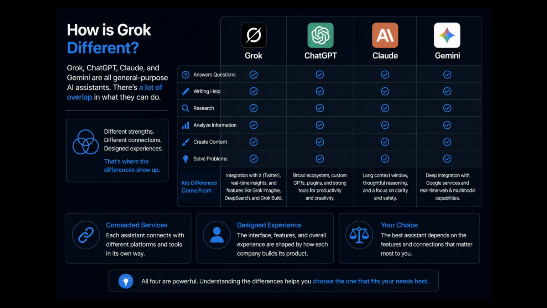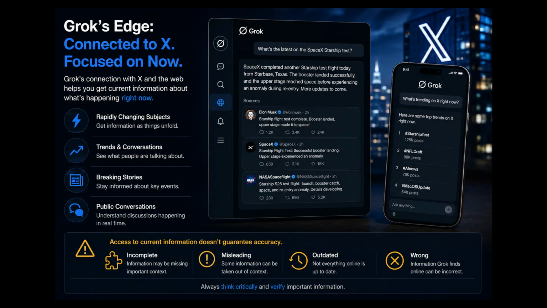So how is Grok different from ChatGPT, Claude, or Gemini? All four are general-purpose AI assistants, and there is considerable overlap in what they can do. They answer questions, help with writing and research, analyze information, create content, and work through problems with you. The differences are often found in their individual features, the services they connect with, and how each company designs the experience. One of Grok's most recognizable differences is its connection with X and its focus on current information from the web. That can be useful for rapidly changing subjects, trends, breaking stories, and public conversations.